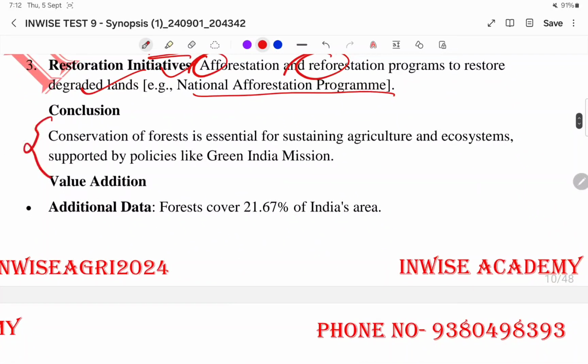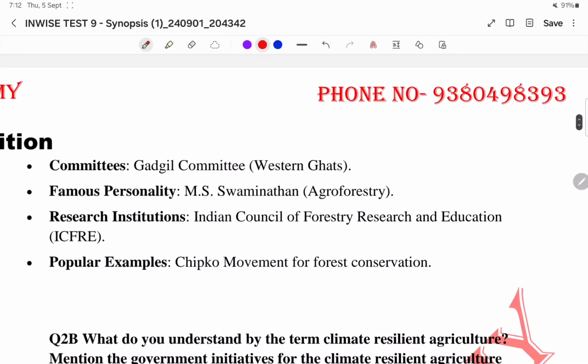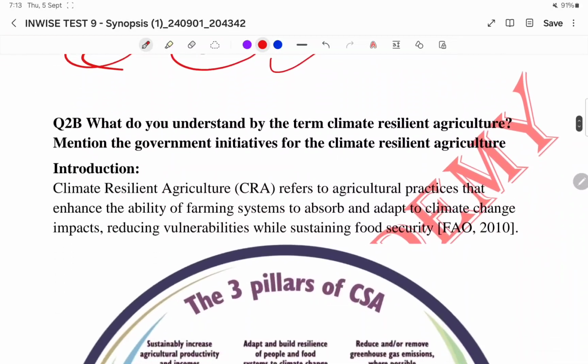Okay, come to conclusion. Conservation of forest is essential for sustaining agriculture and ecosystem, supported by the policies like Green India Mission. Value addition, of course, 21.67% of India's area was covered by forest. Then research institute like Indian Council of Forestry Research and Education. Then popular example like Chipko movement, Appiko movement. So these are some examples.